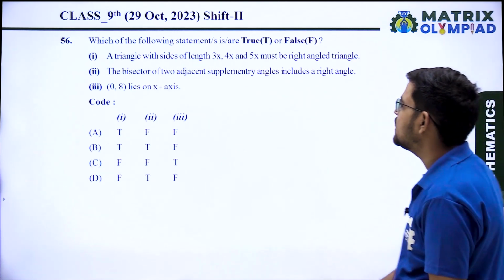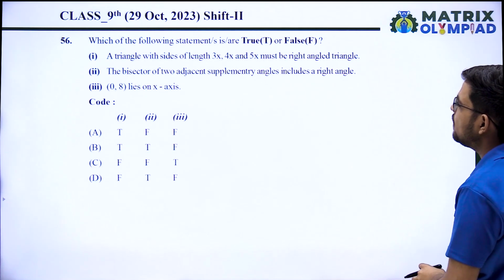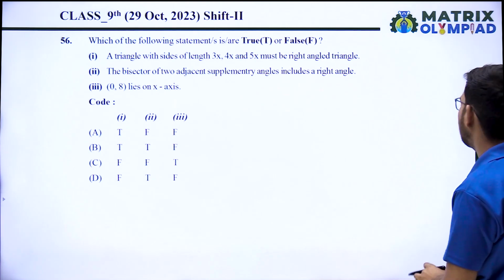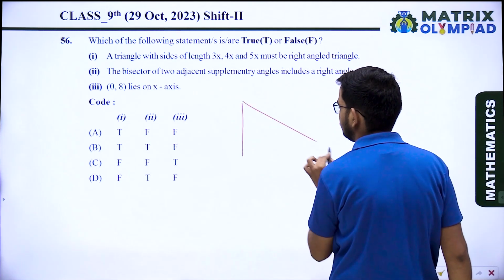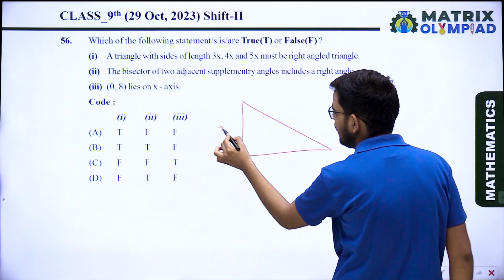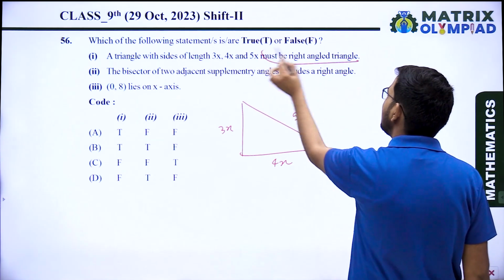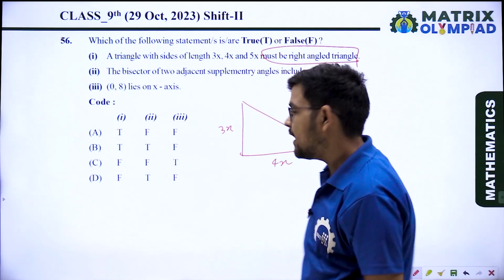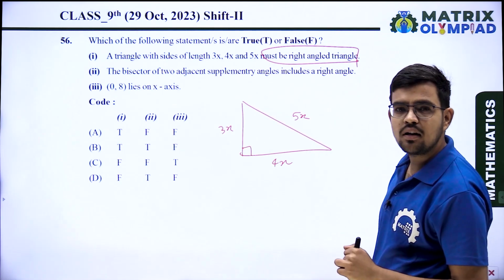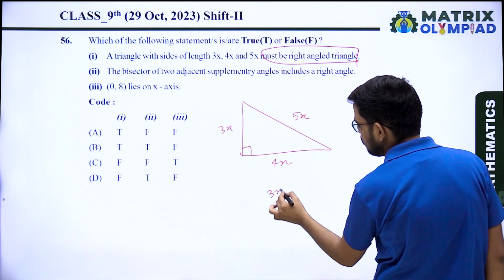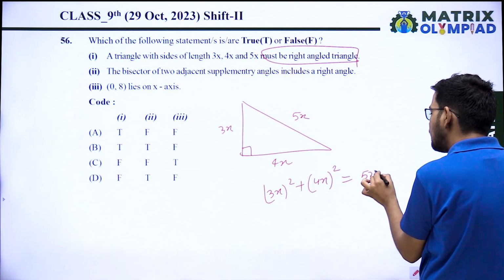Next question, which of the following statements is true or false? First, a triangle with side lengths 3x, 4x and 5x must be a right angle triangle. It is saying there is a triangle whose sides are 3x, 4x, 5x, and it must be a right angle triangle. When will it be a right angle triangle? If the sum of squares of two sides is equal to the square of the third side. Let's check: 3x square plus 4x square should equal 5x square.